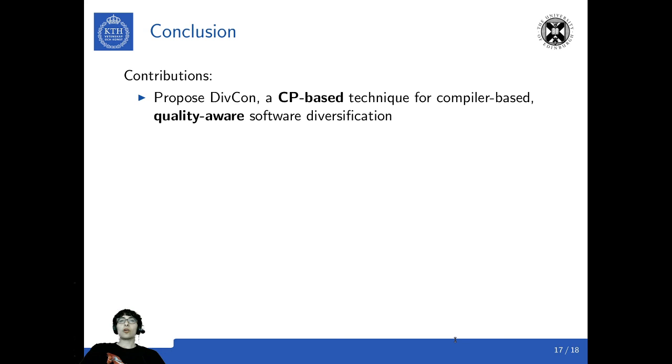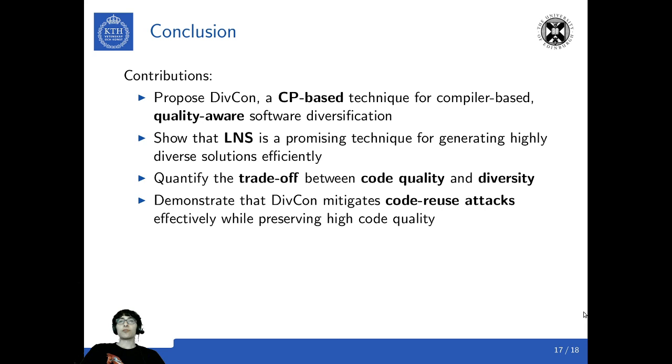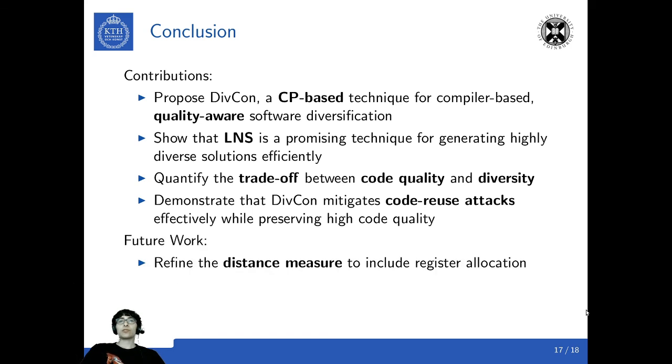So to conclude, our contributions are that we propose a CP-based technique for compiler-based, quality-aware software diversification. We show that LNS is a promising technique for generating highly diverse solutions efficiently. We quantify the trade-off between code quality and diversity and demonstrate that DivCon mitigates code reuse attacks effectively while preserving high code quality. As future work, we plan to refine the distance measure to include register allocation and improve the scalability of DivCon for medium-sized programs.